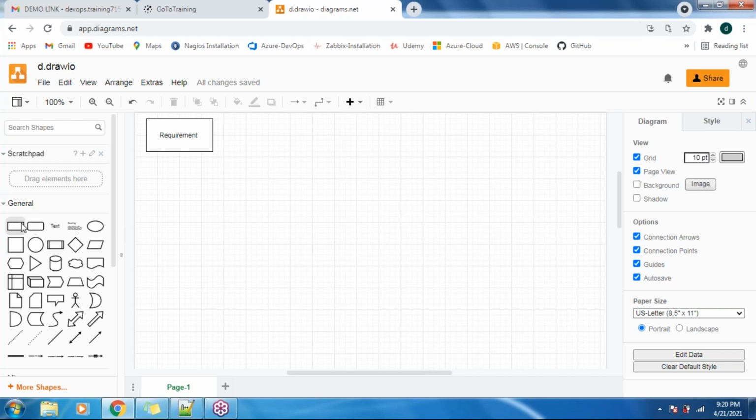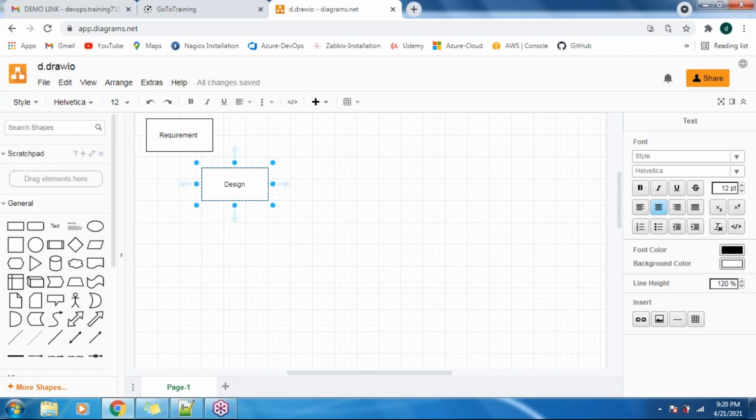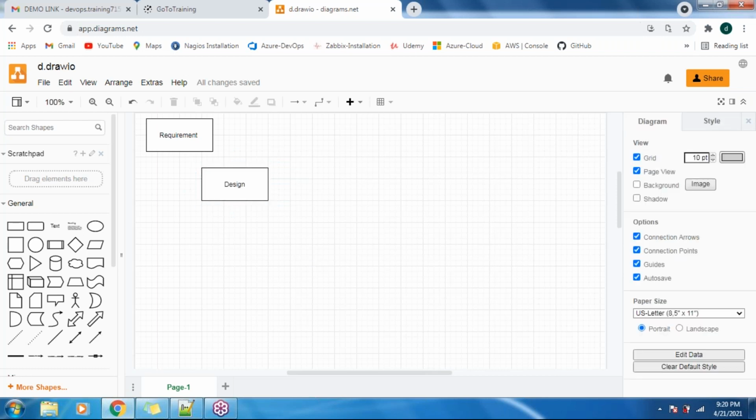So the next stage in the waterfall model is called the design phase. Once the design is ready, our team leads and tech leads are involved in this phase, and they decide what technologies we require in order to achieve the client's requirement, and they design that.